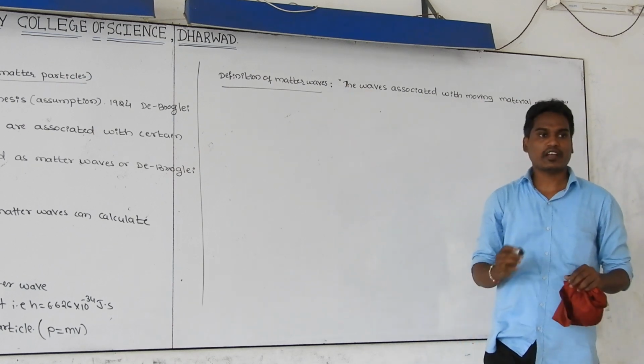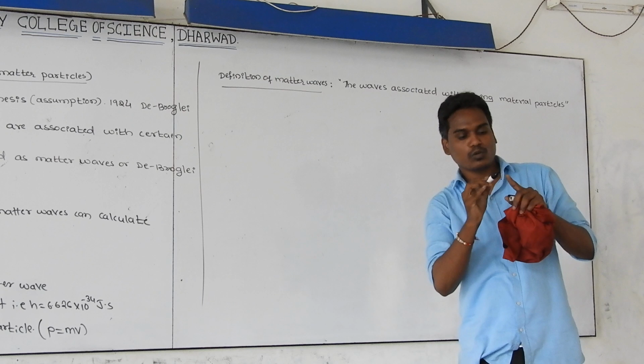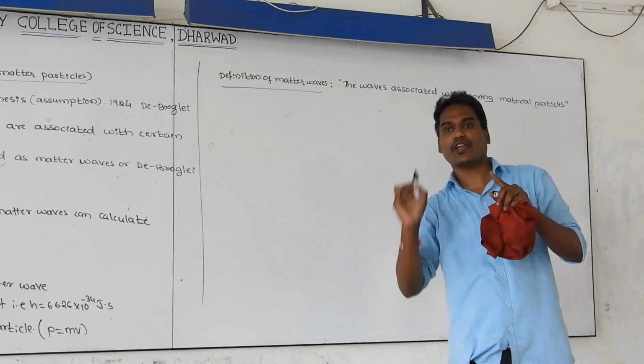It means whenever a particle is moving, it is also moving with a certain kind of waves.